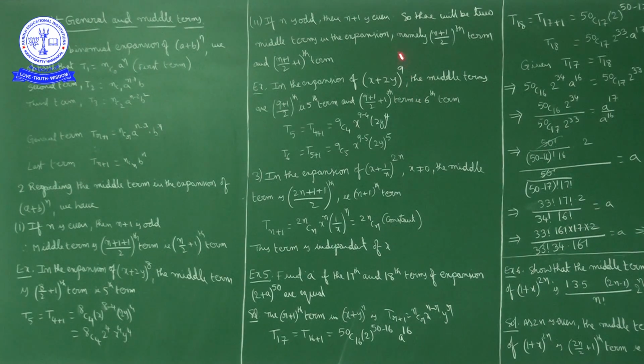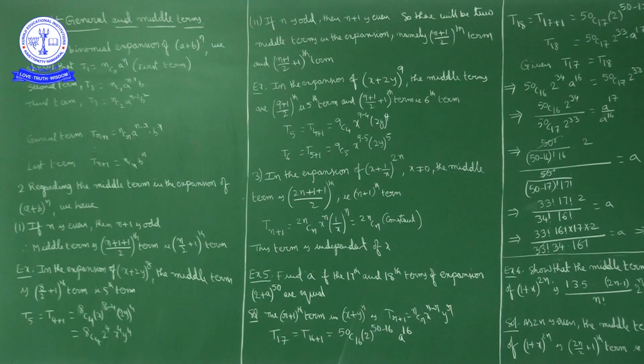Okay. Now example, in the expansion of (x plus 2y) power 9, how many terms will there be in this expansion? 10 terms. So what are the middle terms? The 5th and 6th terms are middle terms. 1, 2, 3, 4, 5, then 6, 7, 8, 9, 10 here. So the 5th term and 6th term are middle terms.